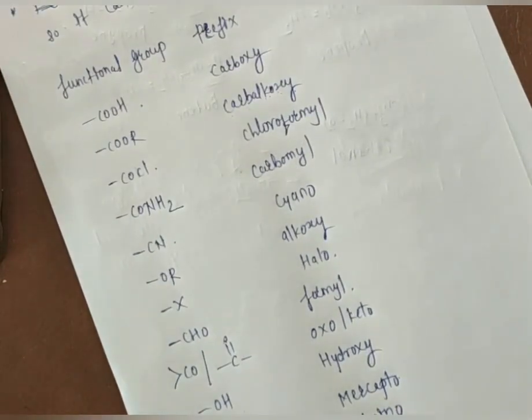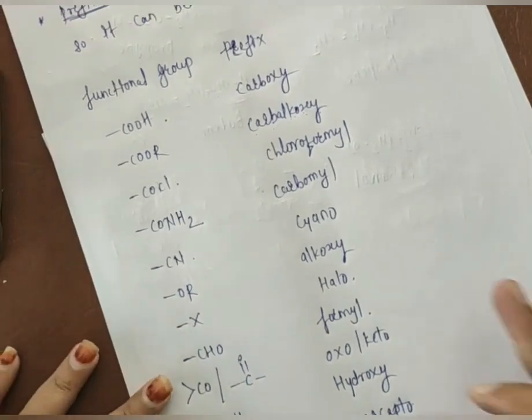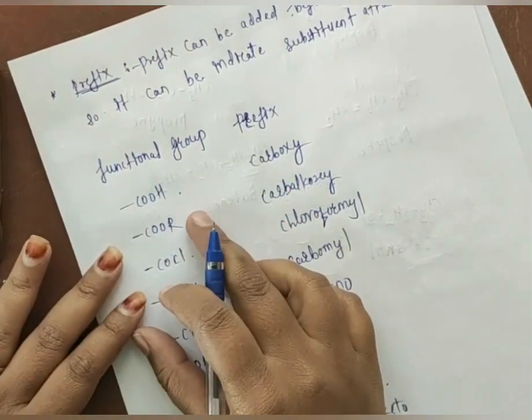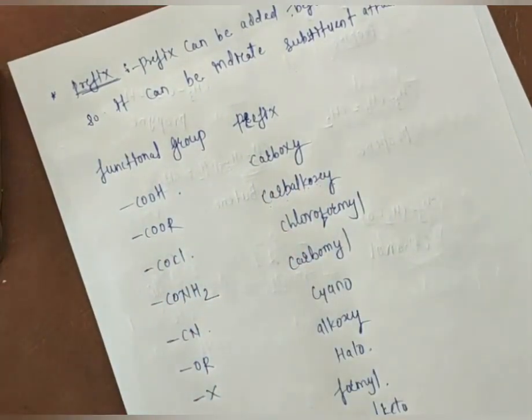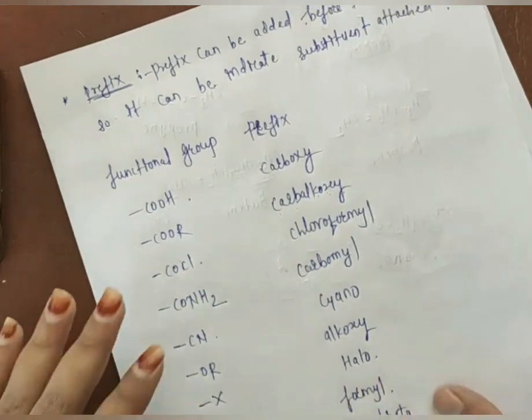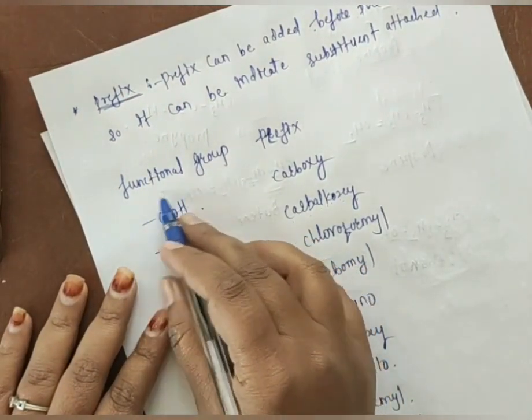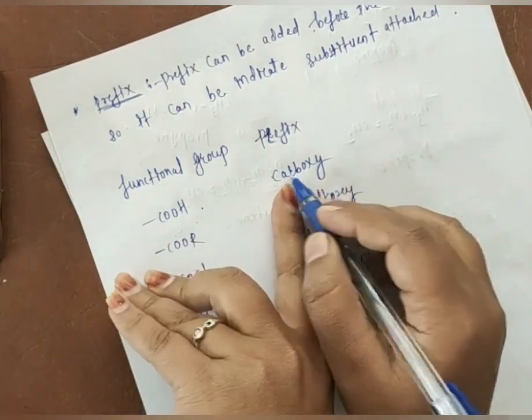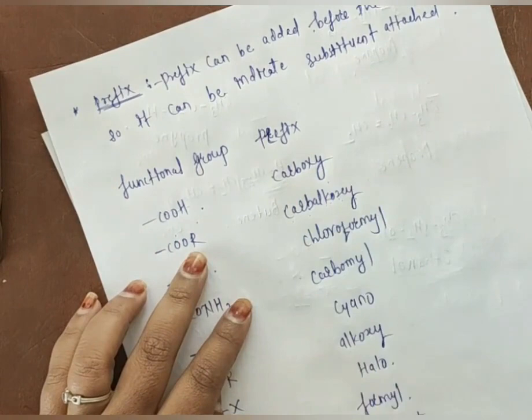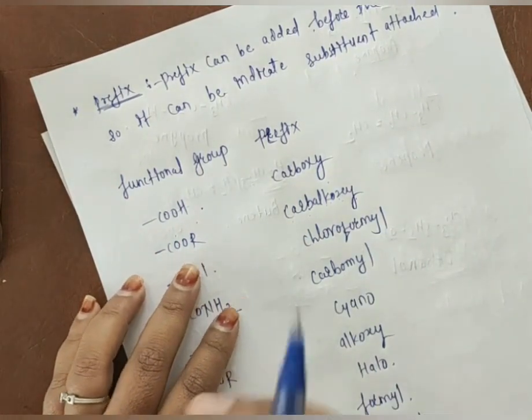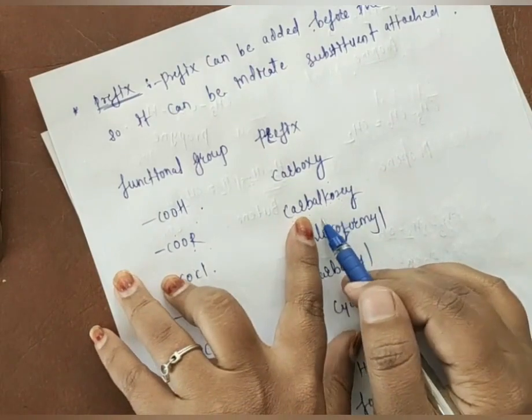Okay, always remember, to give any name for an organic compound we have three parts: the root word, second the suffix, and last the prefix. All of you know how to use the root word and suffix. In the case of the prefix, first you have to see which functional group is present there, and this prefix you have to add before the root word. So if there is a COOH group, you know that this is a carboxylic acid, so as prefix we have to use carboxy. Prefix is different and suffix is different. You should remember that. For the COOR, it is an ester, so we have to use carboxy.